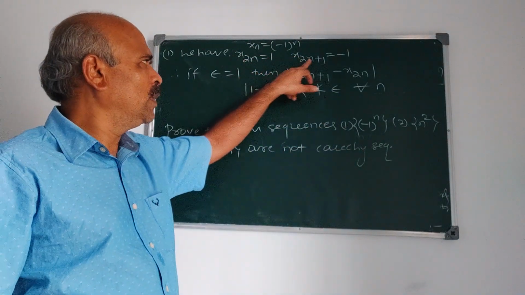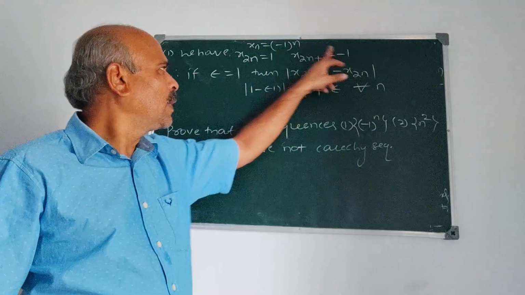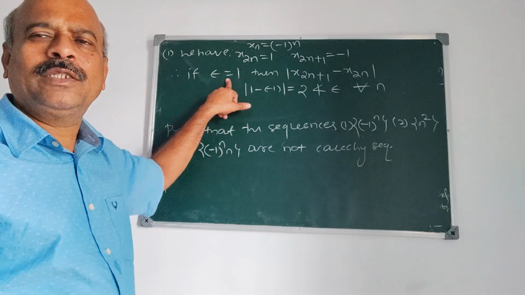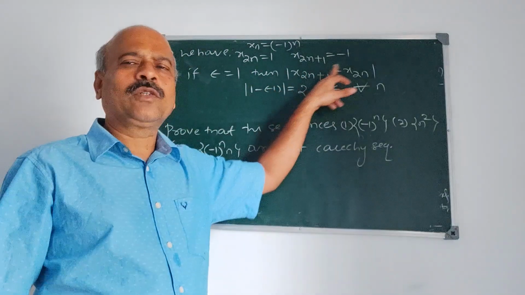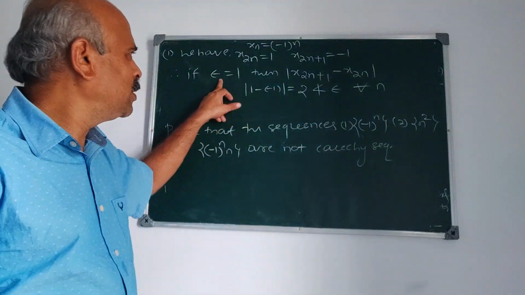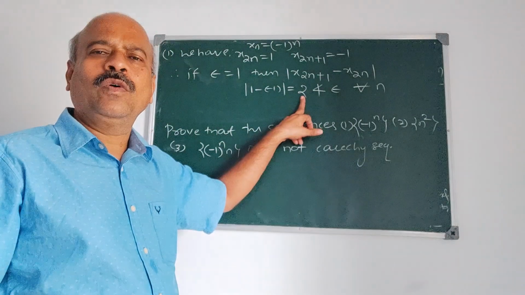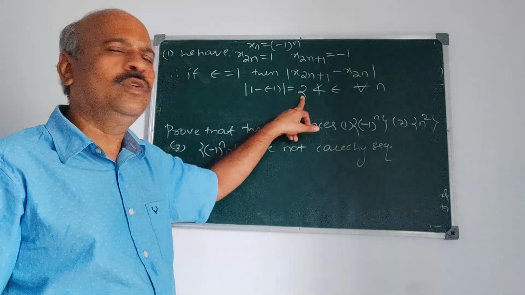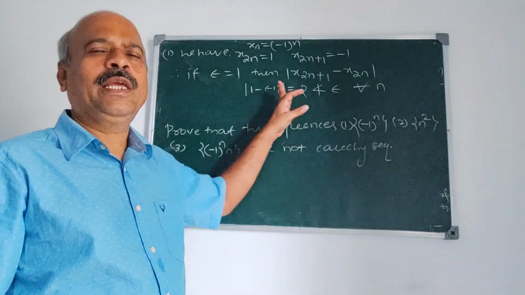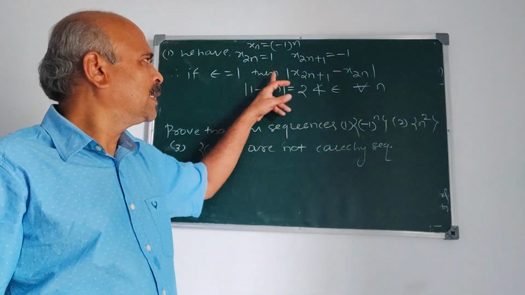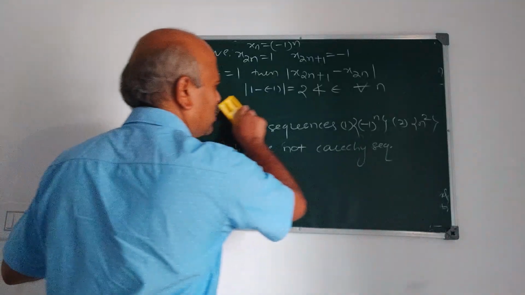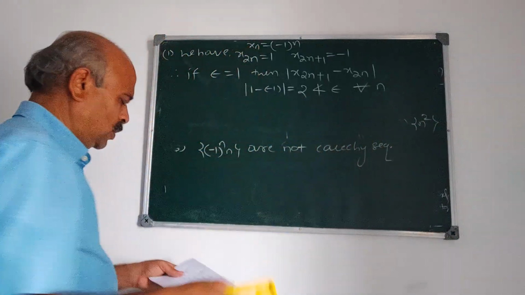So x2n is 1, x2n plus 1 is minus n. Therefore, the pre-assigned number is, take epsilon as 1. Then mod x2n plus 1 minus x2n is 2. For any epsilon we choose less than 2, we cannot find out any p so that for all n, m greater than or equal to p, mod xn minus xm is less than epsilon. That choice is not possible. Therefore, it is not a Cauchy sequence.